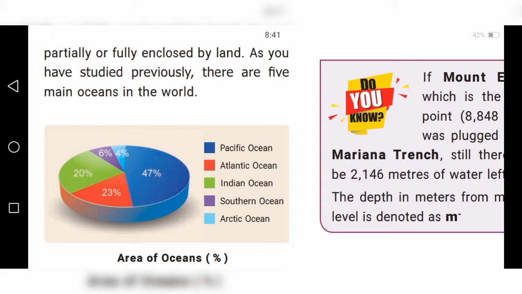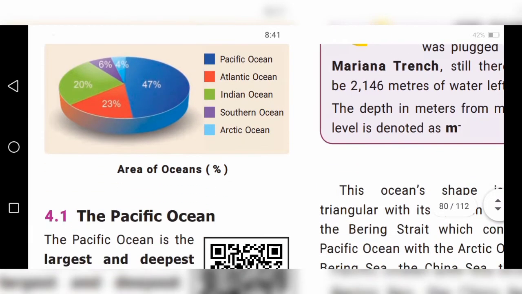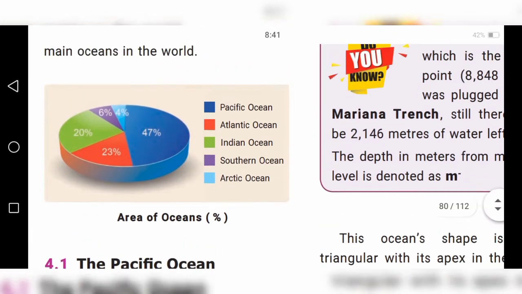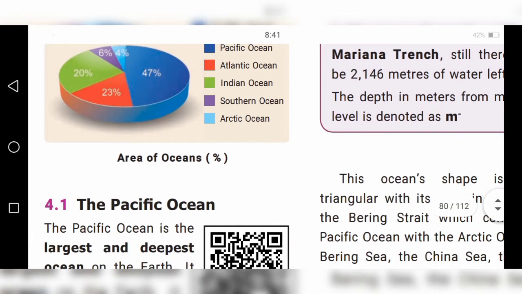So now you can understand very clearly: the Pacific Ocean is the largest and the Arctic Ocean is the smallest. The remaining three are in between. This is called the area of oceans. Now we can see them one by one.